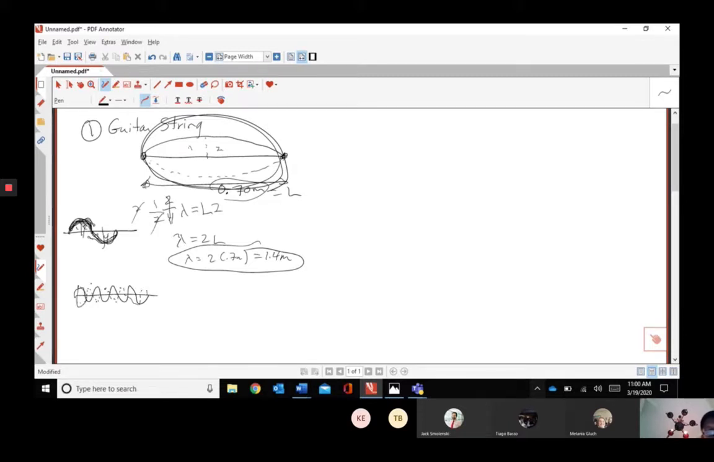Like this, right? And you're just counting the loops, and that would be the harmonic. We'll do it neatly up here. So that's the first harmonic right there. But we've got to figure out the frequency too.